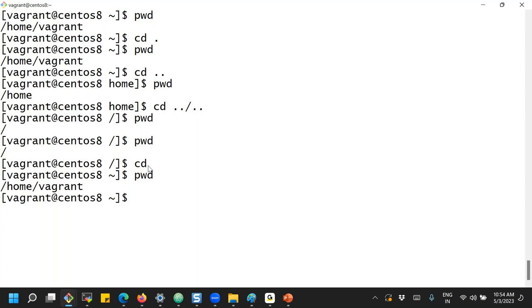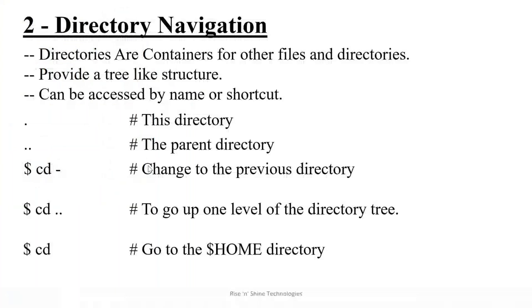By default, cd maps to the user home directory. If I just enter cd, it switches to the user home directory. That is the default, which is defined by the OS.